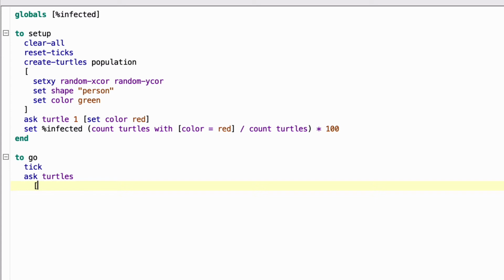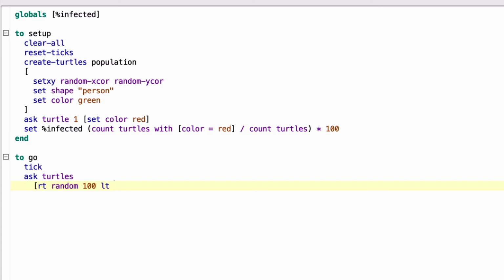And we're going to basically tell them to just wiggle a little bit, turn a little bit to the right, a little bit to the left in a random number, so they're all going in slightly different directions. And then for each day, they'll move forward just a step. So first we'll tell them to turn right a random number of degrees under 100. So right random 100, and RT is the abbreviation.